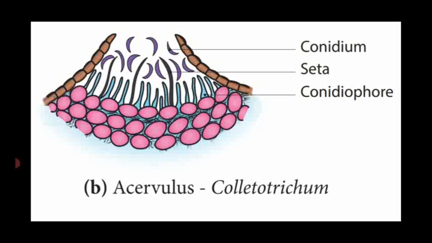Deuteromycetes produce the fruiting bodies named pycnidium, acervulus, sporodochium and synnema, which are the different types of fruiting body produced in different fungal divisions, that means different classes of fungi: Basidiomycetes, Ascomycetes and Deuteromycetes.